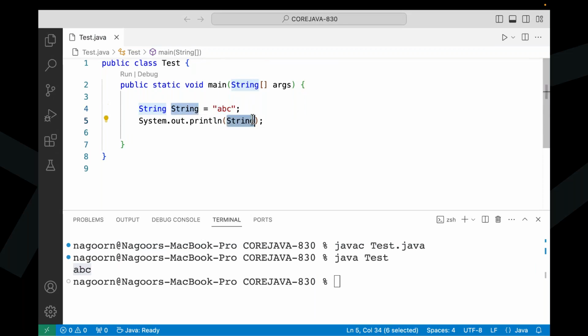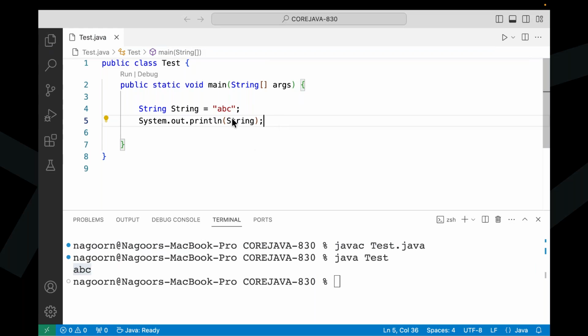System.out.print of string. Now tell me, do you have any compilation error here? Is my concept right or wrong? A little bit tough question I'm asking. Is that program right or wrong? Do you have any error here in this program? No error. As of now, no error. As is, the program is right.